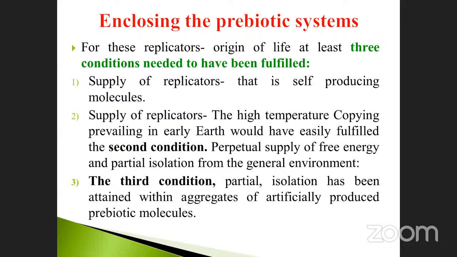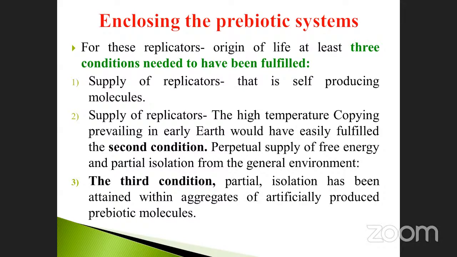This is the second condition, partial isolation from the general environment. Then only are new organisms formed from the atmosphere. The third condition, partial isolation, has been attained with aggregates of artificially produced prebiotic molecules. This is very, very important. These are the 3 steps.